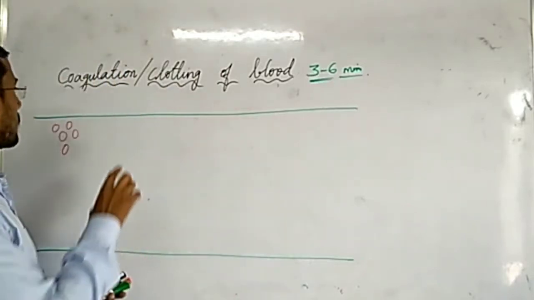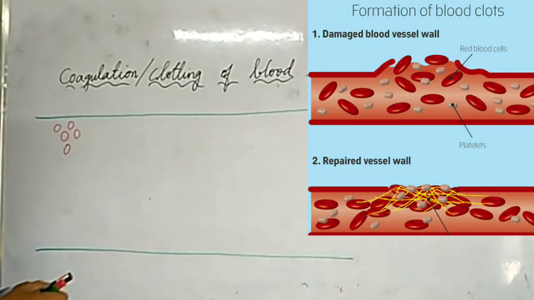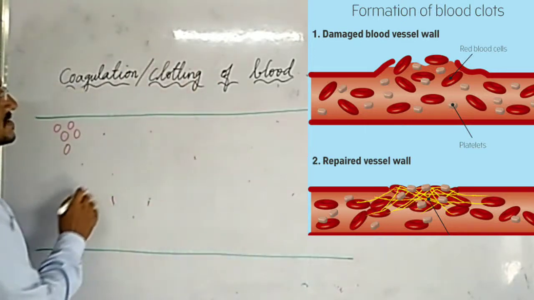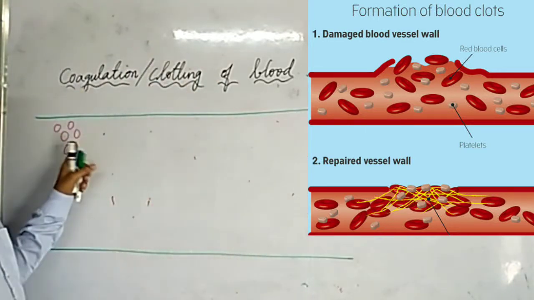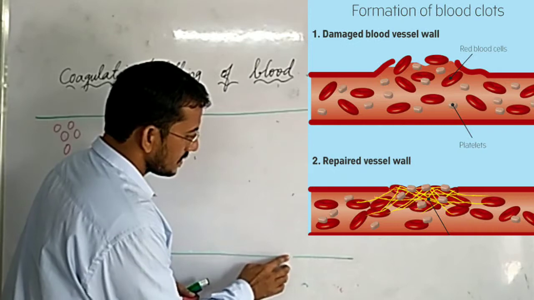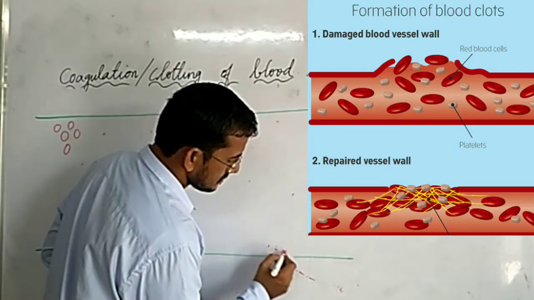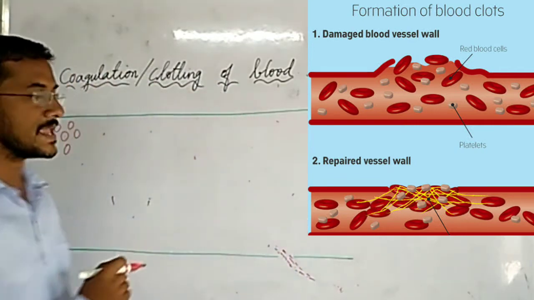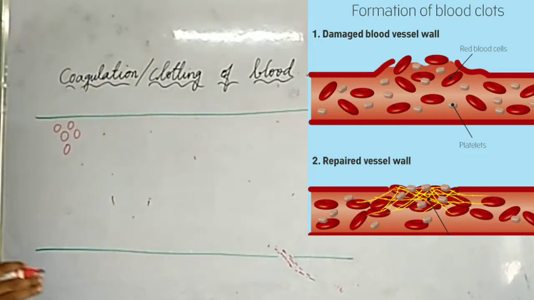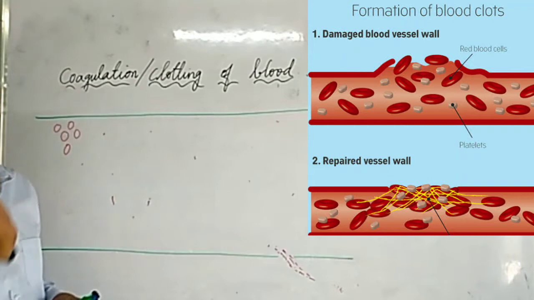Let us see. This is a blood vessel. In this blood vessel, blood cells are present and some fluid is also present. So the liquid part is present. In this blood vessel, platelets are present. Now, when you get hurt here in the blood vessel and blood is flowing here, then immediately platelets will get the signal to start the process of clotting or coagulation.